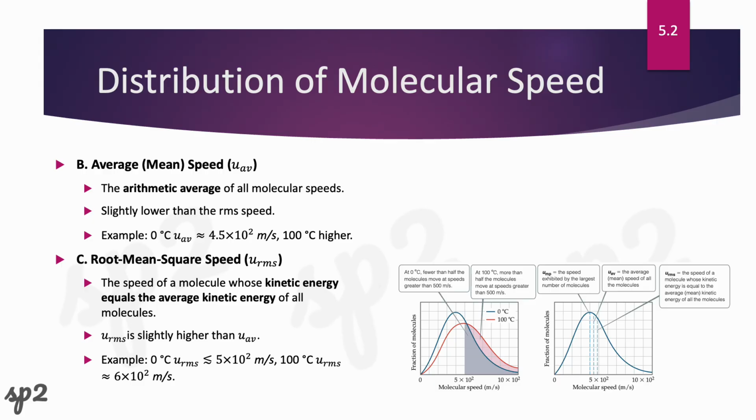The last one is the root mean square speed, the RMS, which is the speed of a molecule whose kinetic energy equals the average kinetic energy of all the molecules. In terms of value, the URMS is slightly higher than the average. For example, at 0 degrees Celsius, the blue curve, it is less than 5 by 10 to the 2, and for 100 degrees, it is about 6 by 10 to the 2 meters per second. Okay, cool.